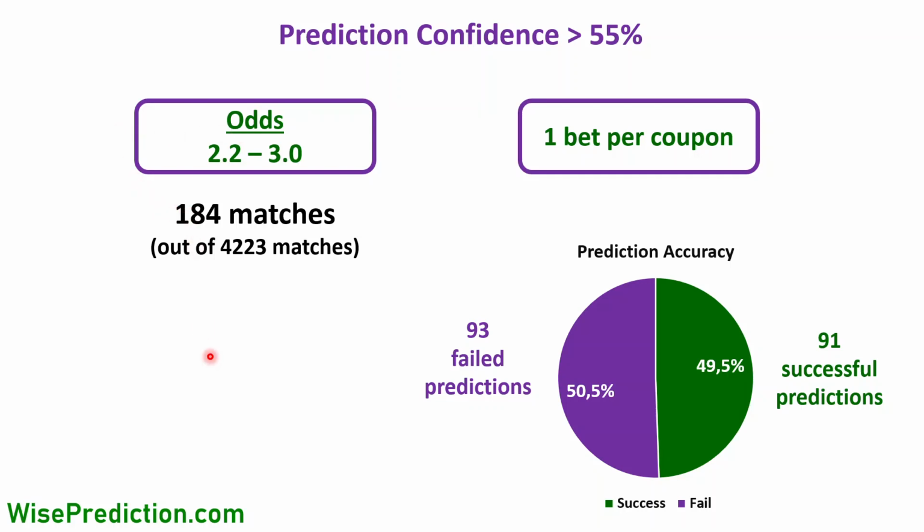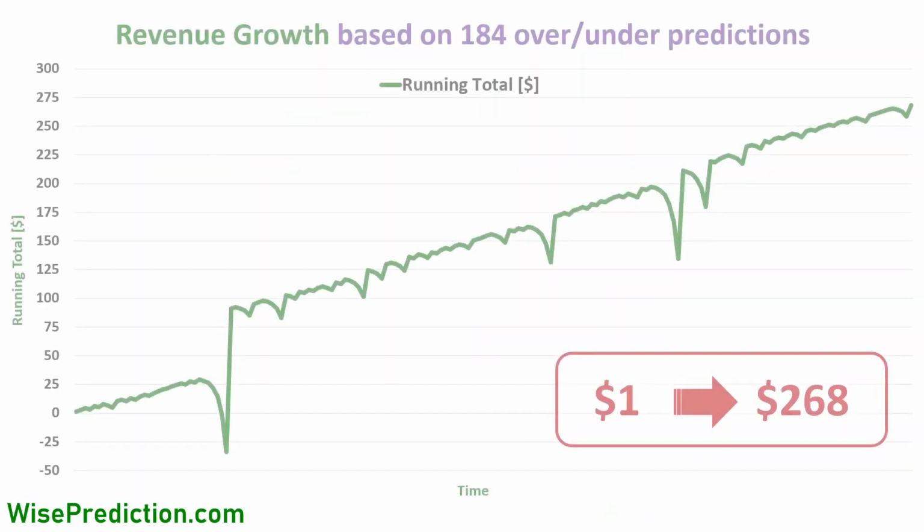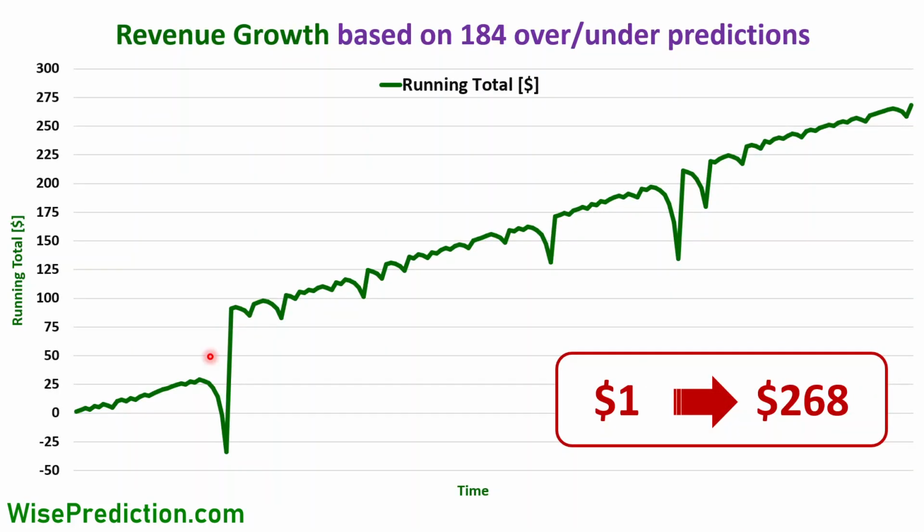So does it make a difference in our graph here? Yes, it does. As you see here, even if we have one case where we had 6 consecutive losses in total, then the 7th coupon held, and we made a big jump to the positive side, to the profit side, and it continued like that.